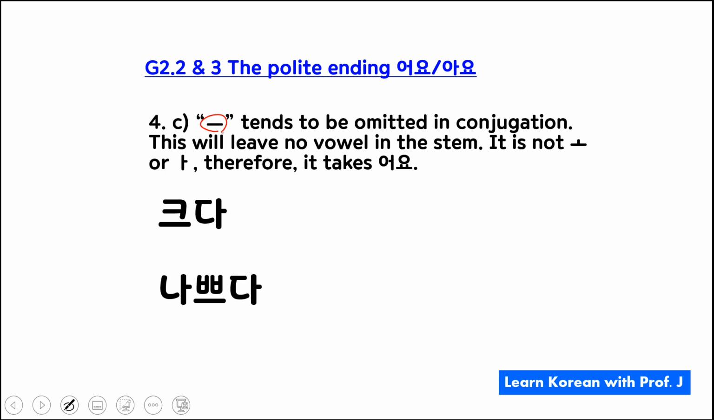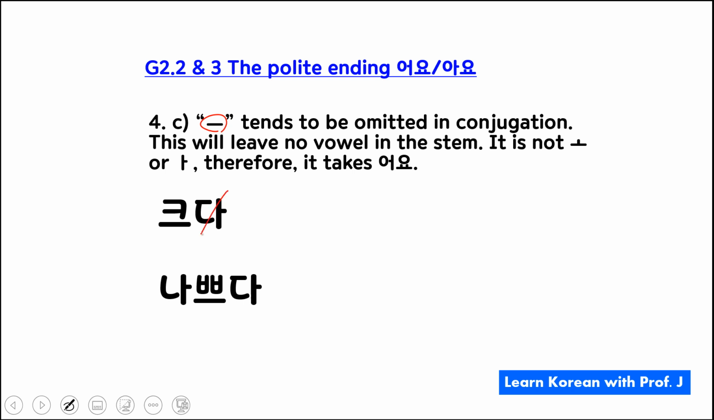And this will leave no vowel in the stem. And when there's no vowel, it's not 오 or 아. Therefore, it takes 어요. Let's take a look at an example and see what I meant by ㅡ becomes omitted. Okay, so I have a 크다 here. It means to be big.